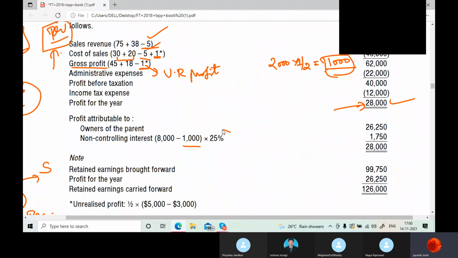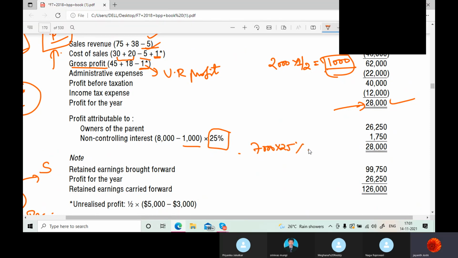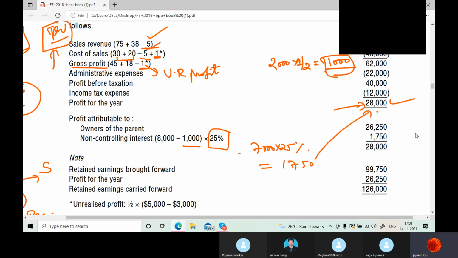Of that, 25% goes to NCI. Correct? So that 25% is how much? Calculate and tell. 1750. Please tell me. That is why things don't move fast. Yes, sir, 1750. So that 1750 we directly deduct from 28,000 and the leftover profit is the parent's.